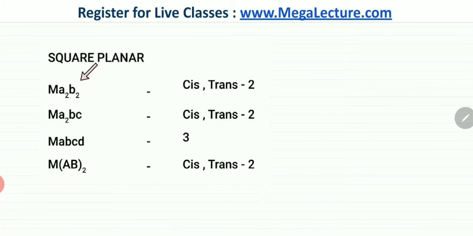So the minimum requirement for a square planar complex to show cis and trans isomerism is that A and B, the small a and b, represent ligands. So if the metal ion M over here has two ligands of the same type and two ligands of a different type, then they would show cis and trans isomerism. That's the minimum requirement. And obviously, if there are two ligands of one type and another ligand of another type and another ligand of another type, then if the types of ligands are different around the metal ion, obviously they're going to show cis and trans arrangement as well.